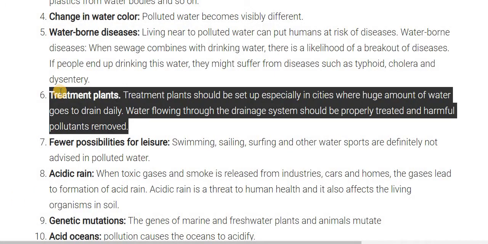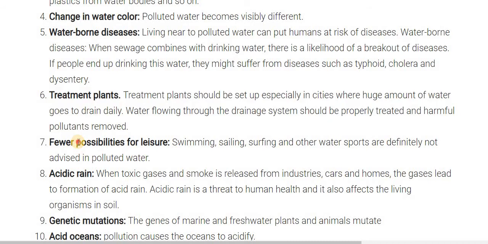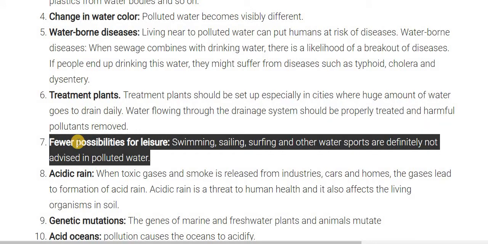The next one is the treatment plant. A treatment plant should be set up, especially in cities where a huge amount of water goes down the drain daily, and water flowing through the drain system should be properly treated and harmful pollutants removed. The seventh one is the loss of possibility for leisure. Swimming, sailing, surfing, and other water sports are definitely not advised in polluted